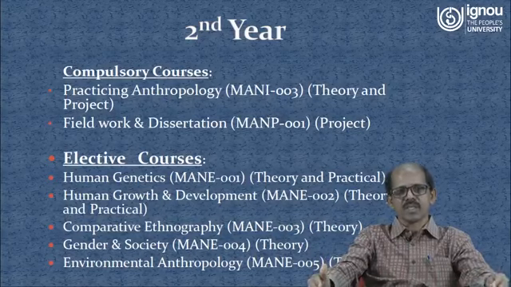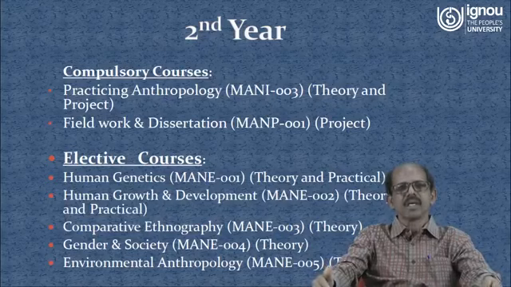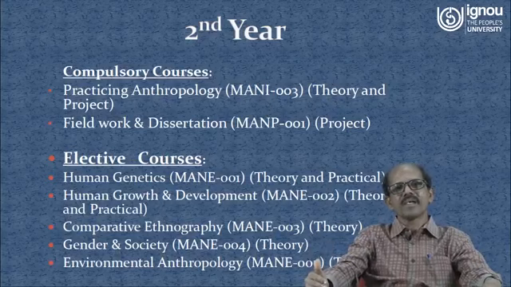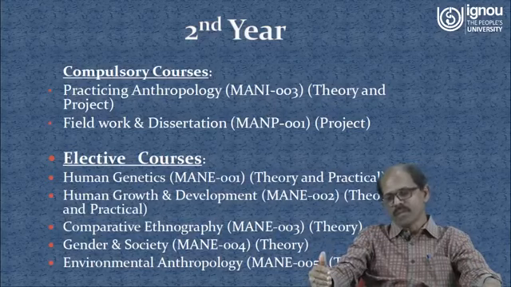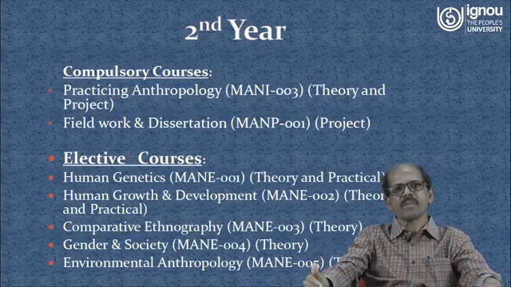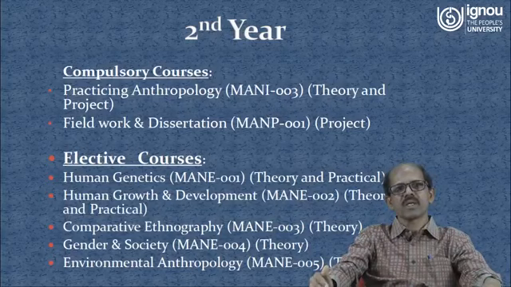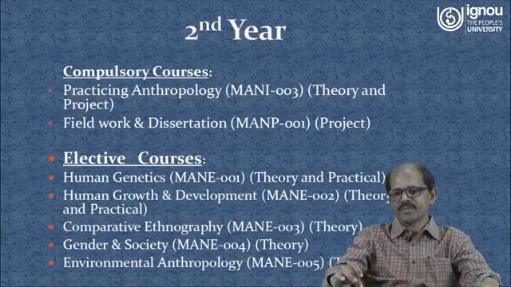In the human genetics course, we have a practical component besides theory, and also in human growth and development, there is a practical component besides theory.